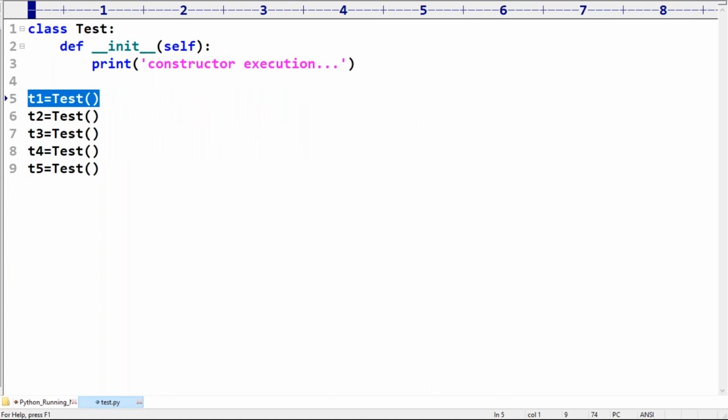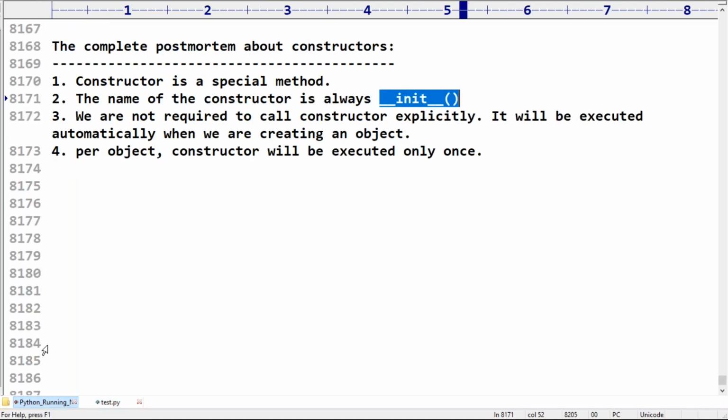Per object, the constructor will be executed only once. Don't feel the constructor concept got completed; there are multiple things still to discuss. Up to whatever I discussed, is that clear? Do you have any doubt?